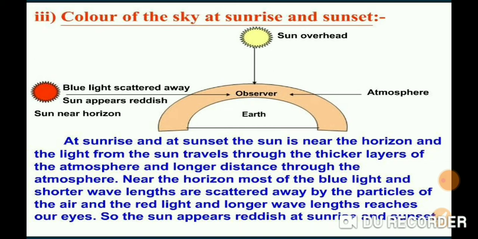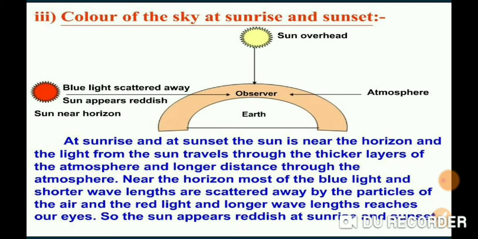Now, the color of the sky at sunrise and sunset. Again here it's all about the wavelength. The reddish appearance of the sun at sunrise or sunset is due to the scattering of light by the molecules of air and other fine particles in the atmosphere, whose size is smaller than the wavelength of visible light. Light from the sun near the horizon passes through a thicker layer of air and a larger distance in the earth's atmosphere before reaching our eye. Most of the blue light and shorter wavelengths are scattered away by the particles.